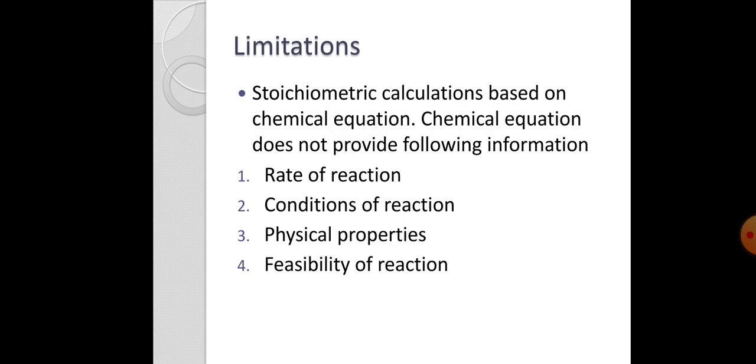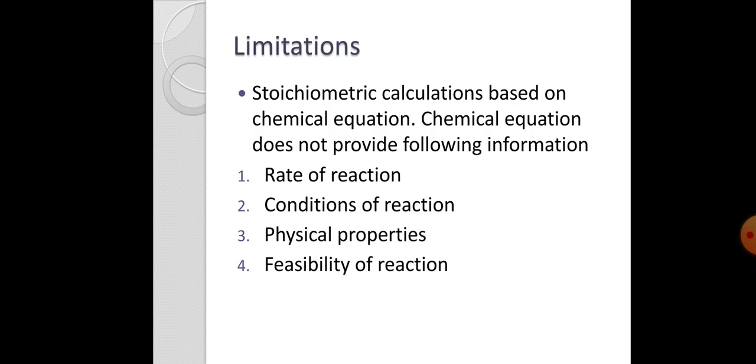In the same way, we cannot know about the physical properties of reactants and products. We do not have any idea about the physical state, the color, density, etc. This type of information is not provided by the balanced chemical equation.